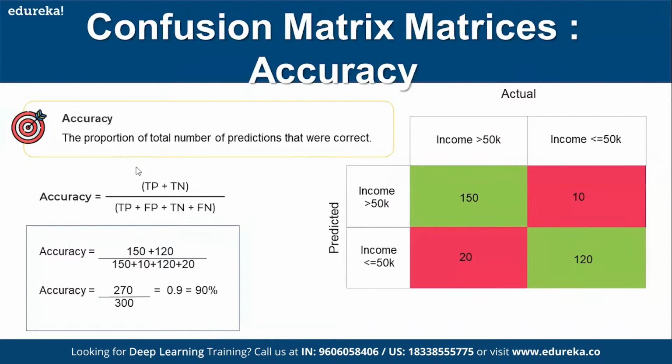So it says 270 divided by the total values. It's just the count, the sum of all the possible values. 150 plus 120 is where both you and the ML model gave the correct answers. So the accuracy is 90%.